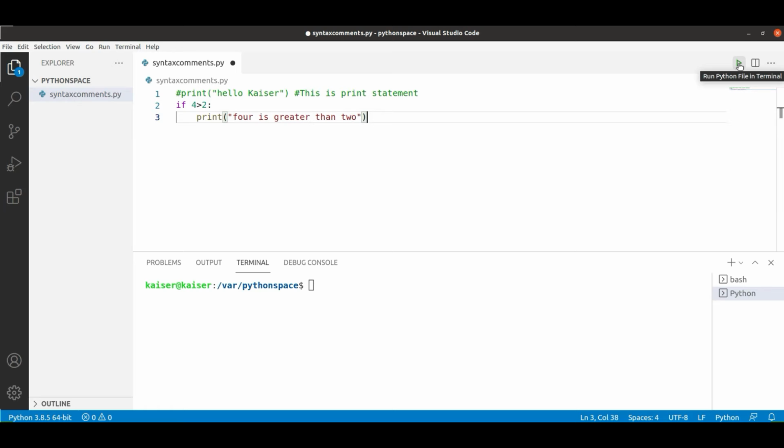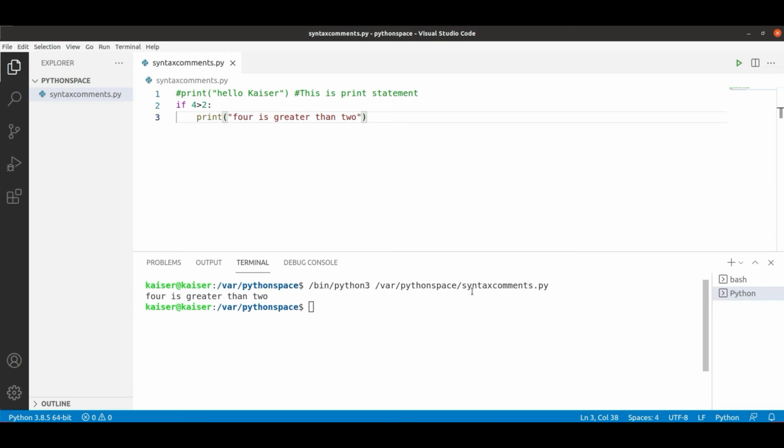So let me click run. What would be the output? Can everyone tell me what the output would be? Yes, it's going to print it. It's straightforward. The condition is satisfied. Whatever condition I write, it will print for sure, because I didn't complicate much. Let me run and see what I'm getting. Yes, in my terminal I'm getting 4 is greater than 2. I'm happy with this. Now I'm going to introduce some kind of variables.